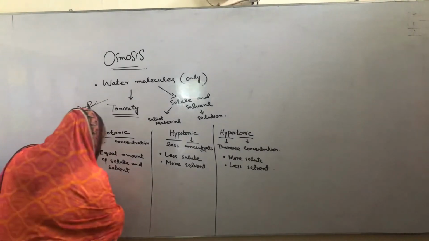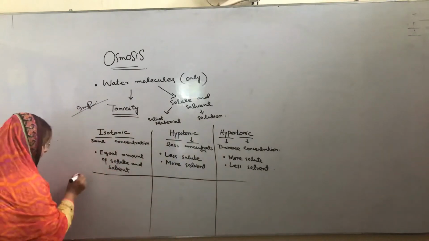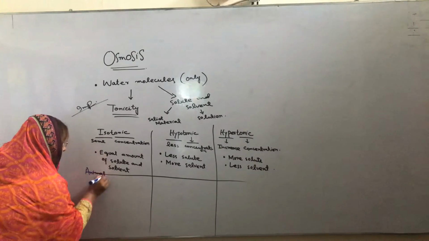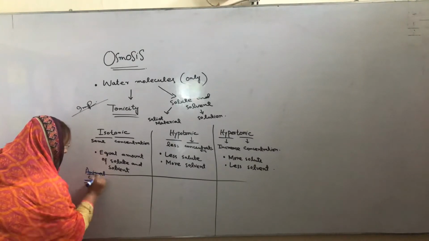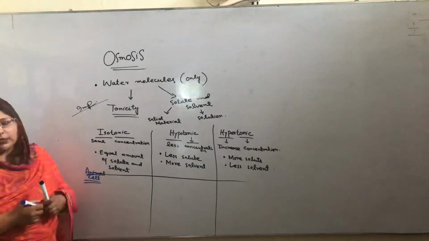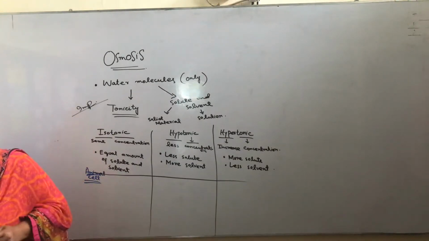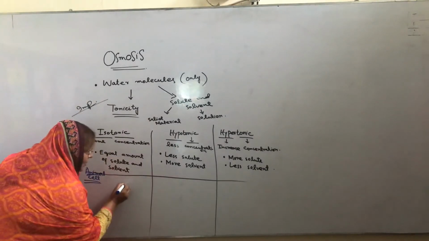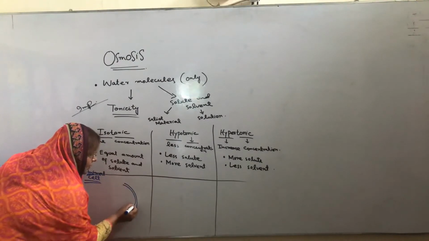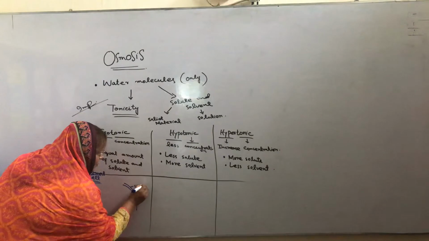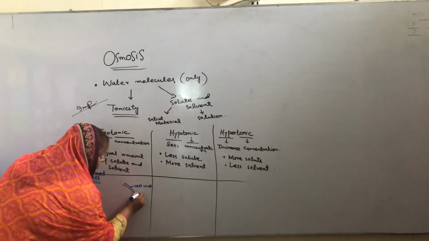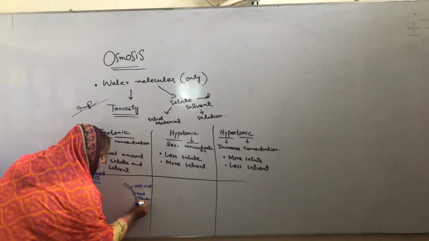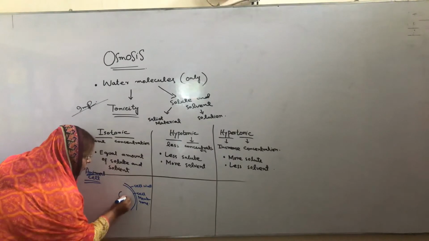So first we will discuss the animal cell. In an animal cell, if there is an isotonic environment, what will happen? If we take an example of the body of the cell, this is a cell wall, and this is a cell membrane, and this is the nucleus of the cell.